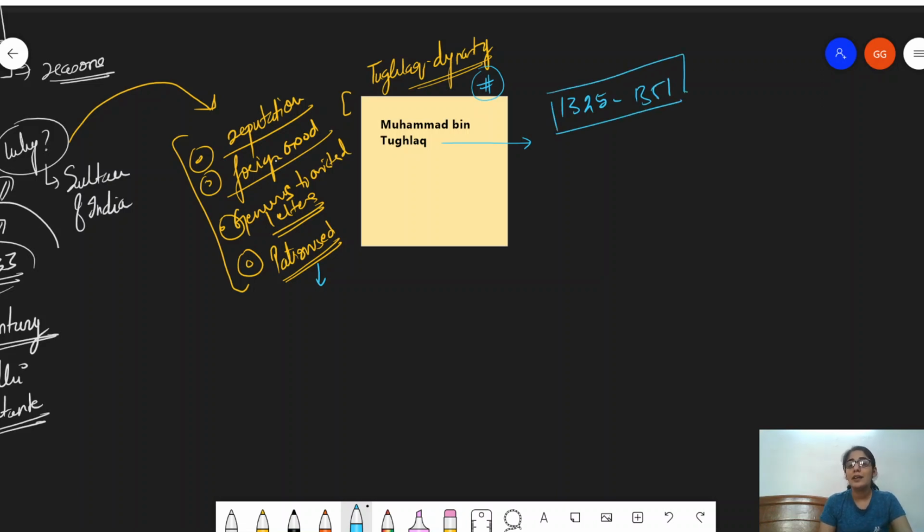Now, the Tughlaq dynasty was not basically founded by him. It was founded by Ghiyasuddin Tughlaq. Muhammad bin Tughlaq came in next. So MBT is Muhammad bin Tughlaq. He was a very attractive character in the history of medieval India, owing to his schemes, ambitious plans, and novel experiments.